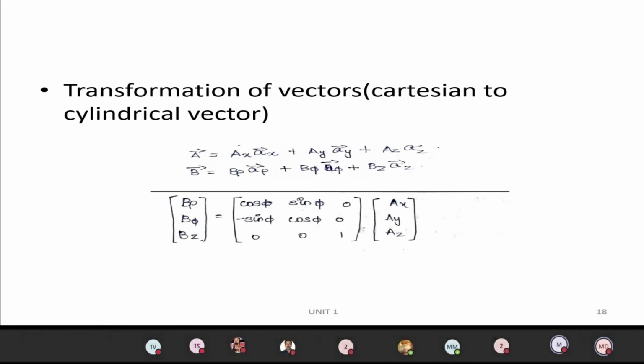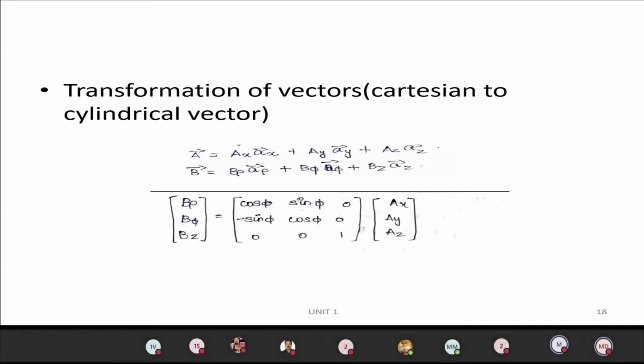Then the next topic is the transformation of vectors. So far we have seen the transformation of coordinates. The next one is the transformation of vectors. That means you can transform one vector into another vector. Here you can see they are given a Cartesian vector that you can transform into a cylindrical vector.